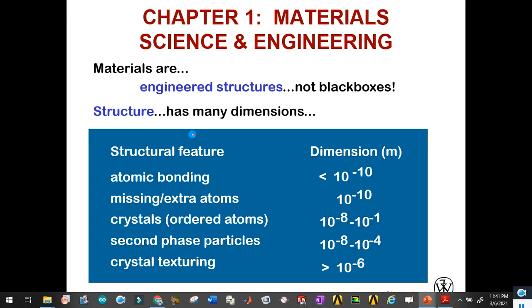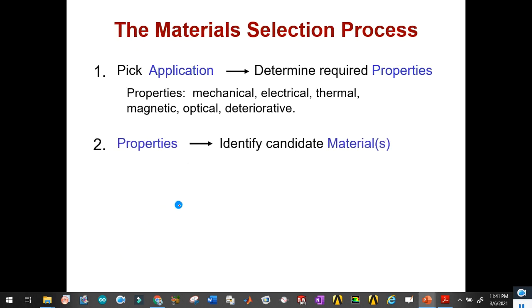Basically materials are nothing but engineered structures. Material engineers and the metallurgy department are working very well. They are not black boxes. They have to discover new materials, improve the properties, and identify the desired applicability of the material where it can be used. Structure has many dimensions. We have to look at structural features, atomic bonding, crystalline structures, textures and so on.